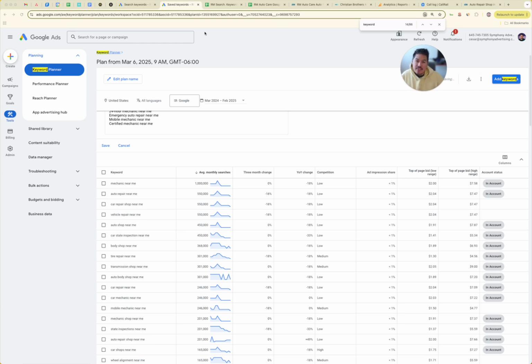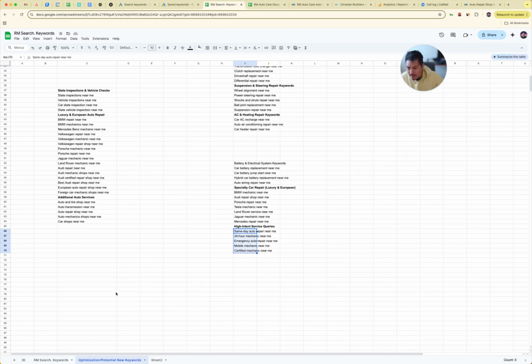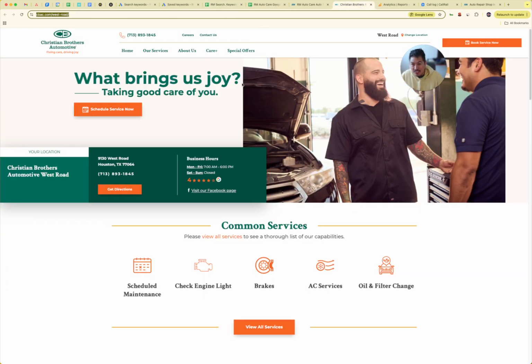But here is the keyword update structure. So it's three things. We can restructure the campaign. So instead of just having one campaign and two ad groups, we can have different categories, and we can have one campaign and basically one, two, three, four ad groups, maybe more. So we're just gonna be more niche down, more granular, more detailed. I'm gonna share the keywords with you, and we're also gonna update the landing page. So we're gonna just kind of base it off of this.